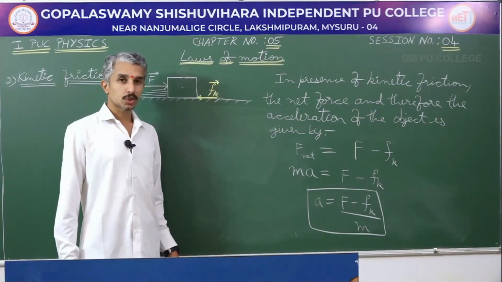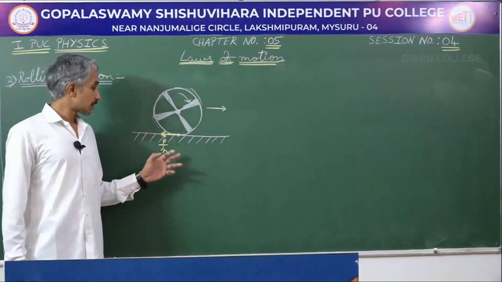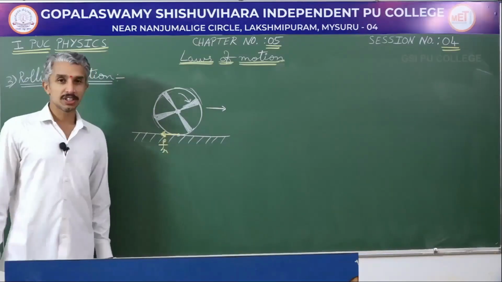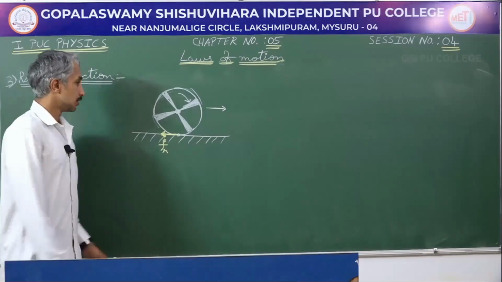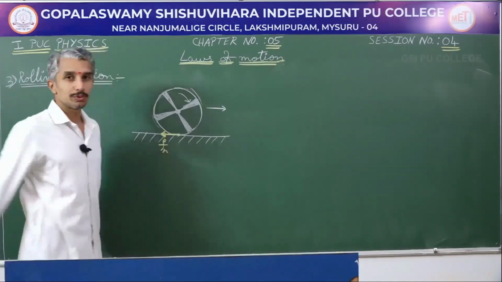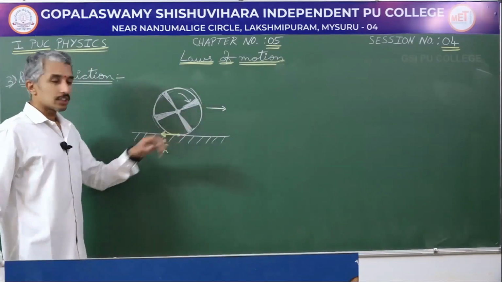Finally, we will move into rolling friction. To understand rolling friction, we will look at this diagram here. Suppose I have a wheel which is rolling on a surface. So, the wheel is moving ahead. When there is rolling,